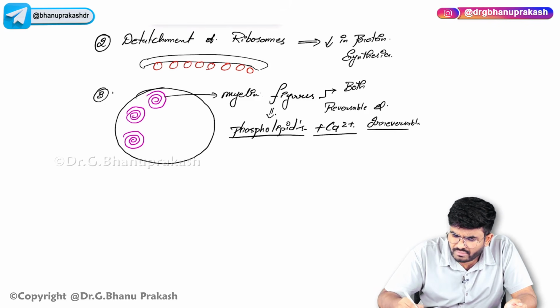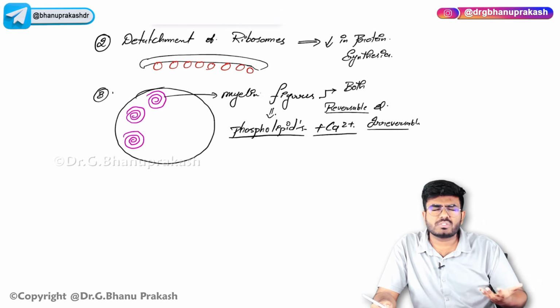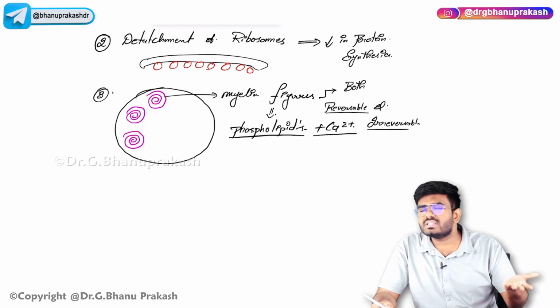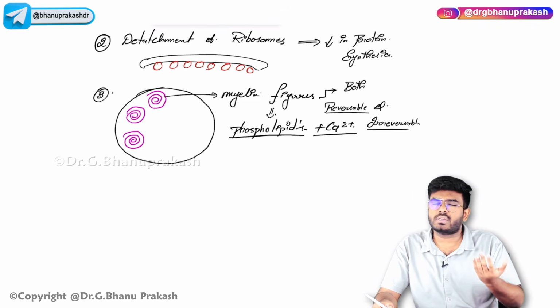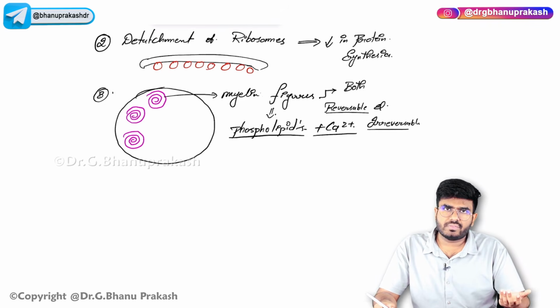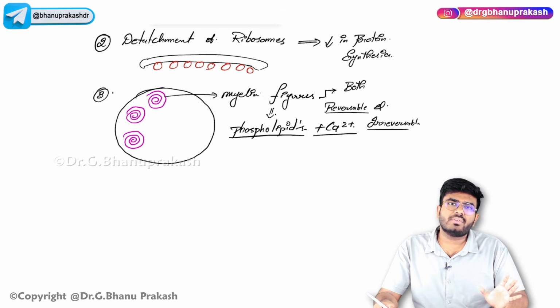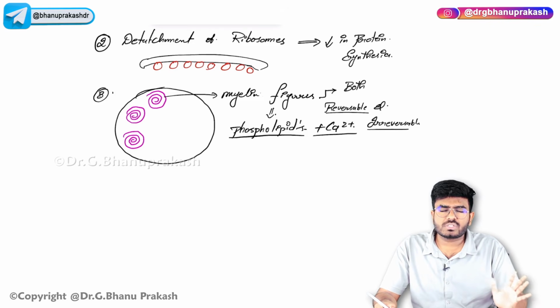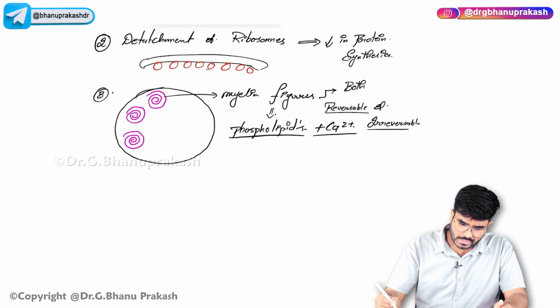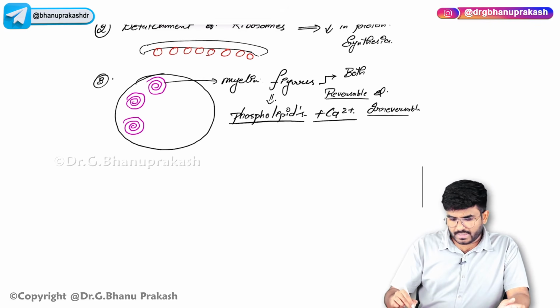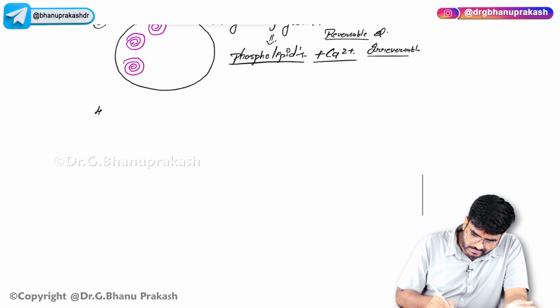But usually whenever we say myelin figures are present, most of the time we are talking about the reversible cell injury. Of course, they are also present in the irreversible cell injury. Irreversible cell injury means the cell is dying, more damage is going to occur. Of course, you will see the myelin figures. But usually, when I am talking about myelin figures, most of the time I am referring to the reversible cell injury. Okay. So, done. Next, what else should you know in the reversible cell injury?